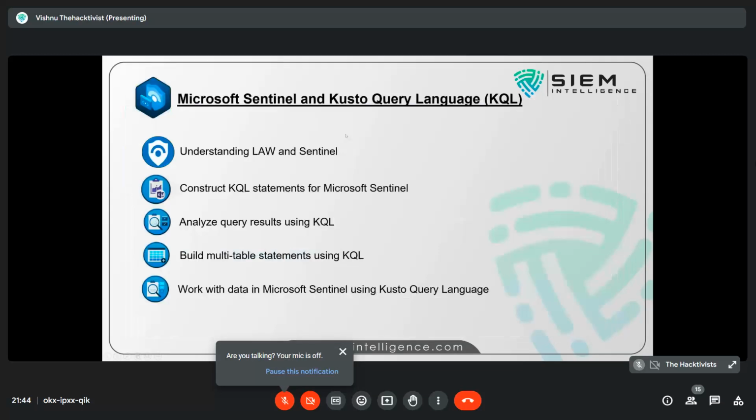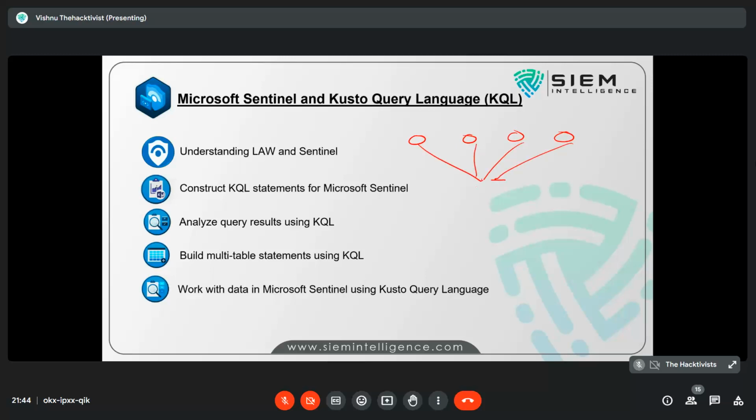Then later, the last module is the correlation of your cloud, your endpoint, your Purview, your XDR. You will integrate all these things into a platform called LA. So you have a cloud, you have XDR, you have endpoint logs, Endpoint Defender, and you have Purview.